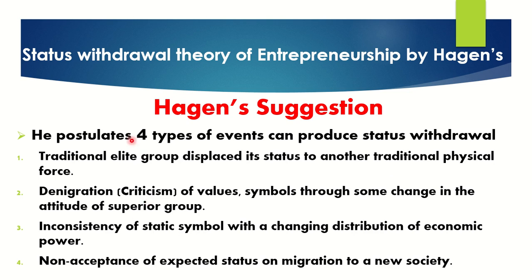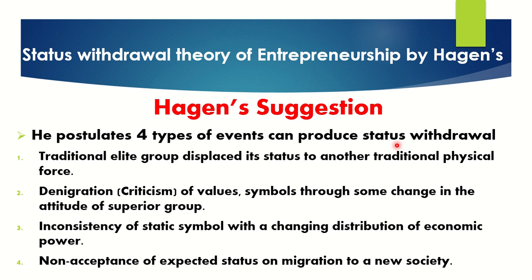And he postulates, or we can say, makes a suggestion. He suggests four types of events can produce a status withdrawal. So what are the four types that can produce the status withdrawal? How can we withdraw the previous prestige? If your father did not have the ability and your grandfather had the ability, how can we withdraw this, and provide the economic status to whoever has the ability in that area?